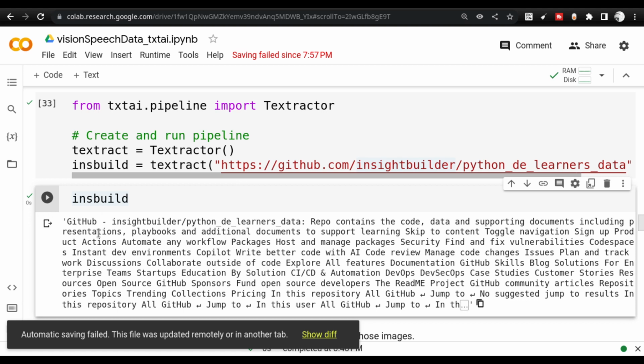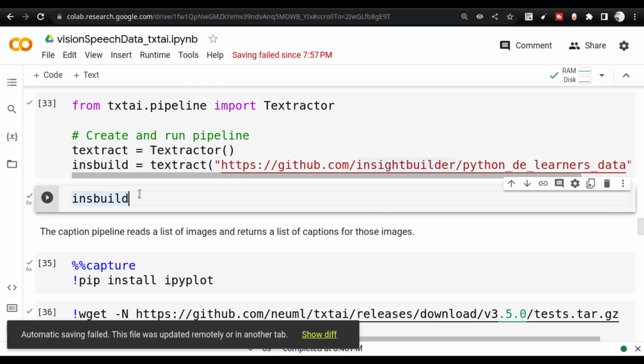And this is the output that you get. This extracts all the output, so it does not segregate whether that output is required to you or not. It extracts all the output inside the HTML file. This is about TxtAi. I am giving you a very high level overview of what is available, and also this particular notebook is available with you, and you can try different URLs here.